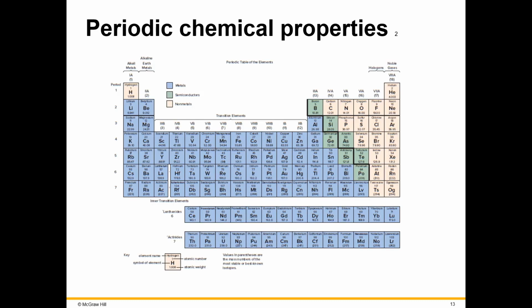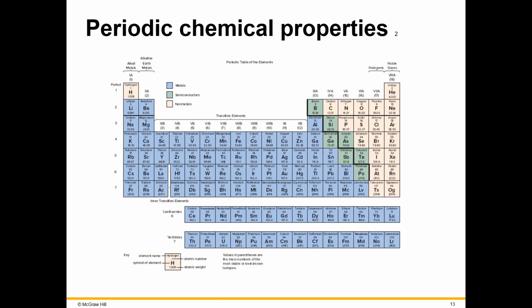Let's talk about the periodic table. Looking at the periodic table, if you look at the groups horizontally, you'll see rows. Each of these rows is called a period. So you can see hydrogen is in period 1, lithium 2, sodium, which is Na, 3, and so on and so forth. If you look vertically, each column is called a family or a group. So the first column would be group 1.